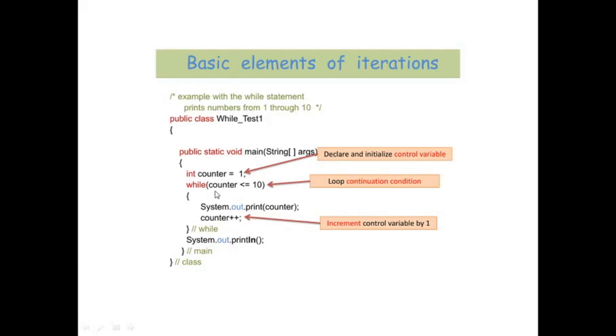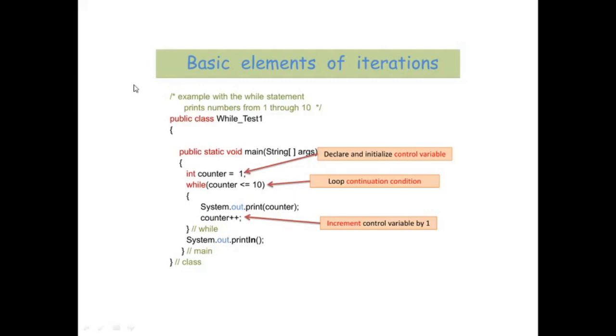Whatever we write inside the curly braces of the while loop are the statements that get executed when the condition is true.